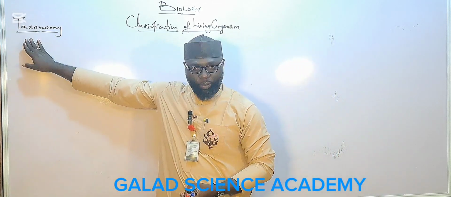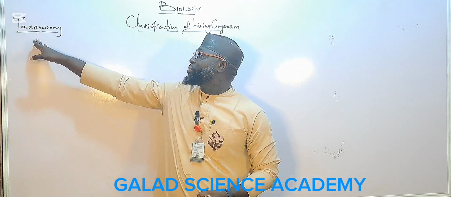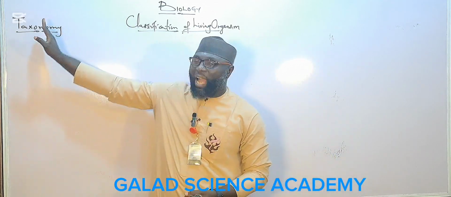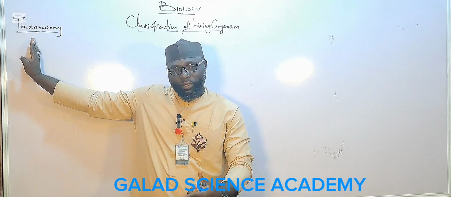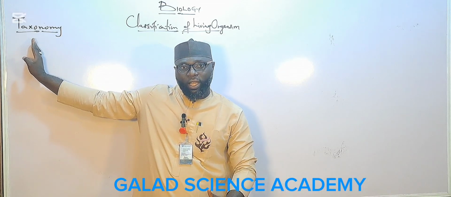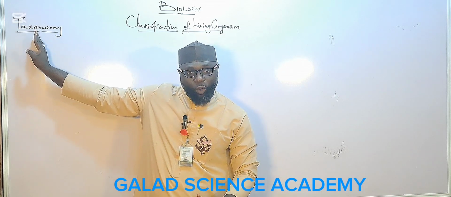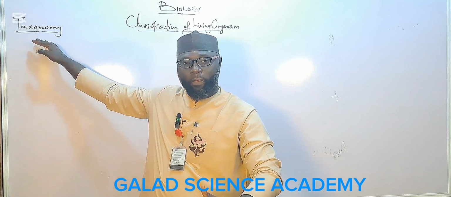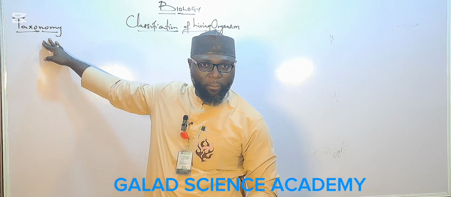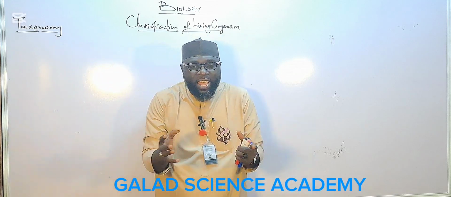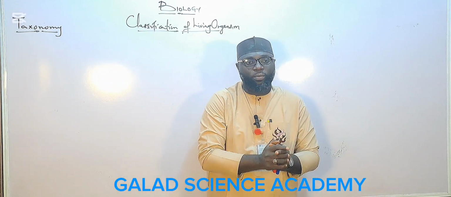So what is taxonomy? We have taxonomy under classification. Taxonomy can be defined as the science of identification, nomenclature, and classifying all living organisms.